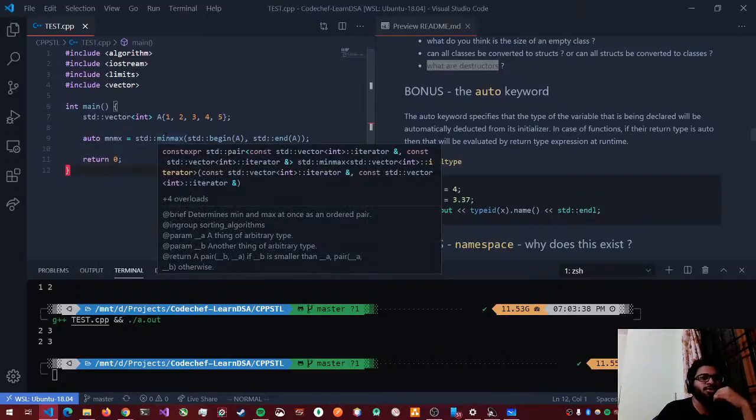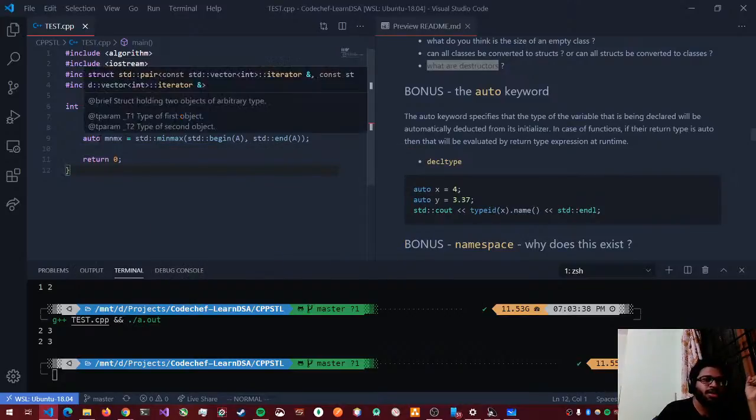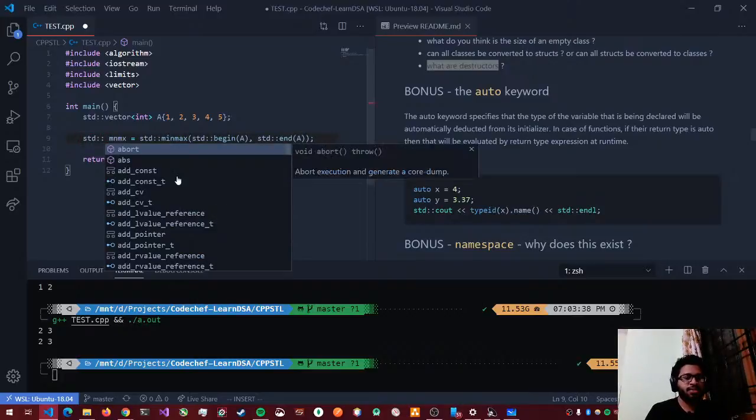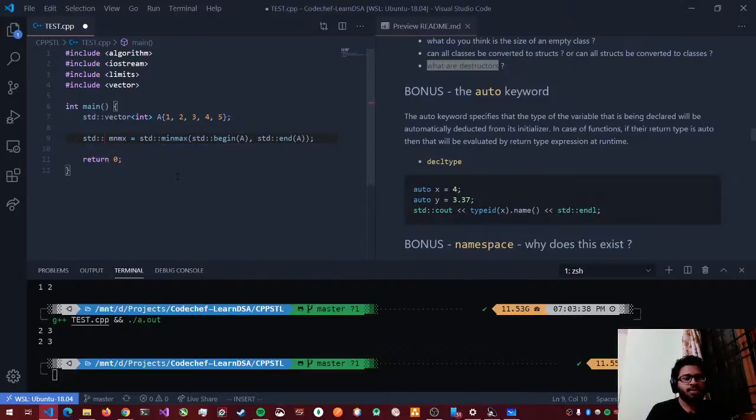Okay, it works also. So min max actually returns what does it return? Yeah, standard pair. Okay, yeah, you are right. There's actually two things: there's min max element and just min max. Let's see what this does. So std pair of.